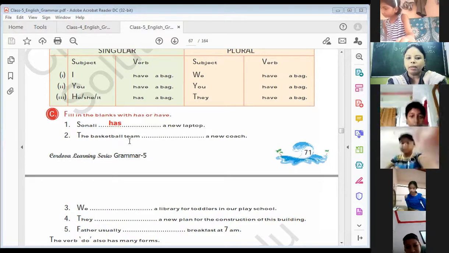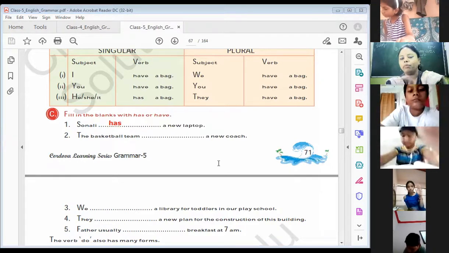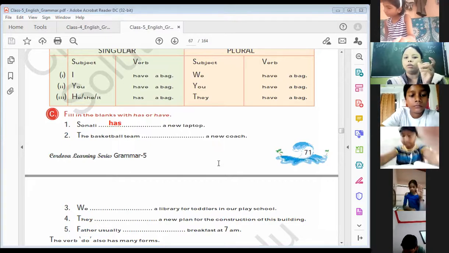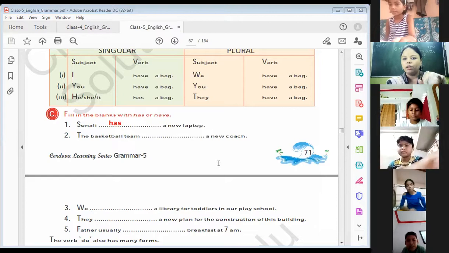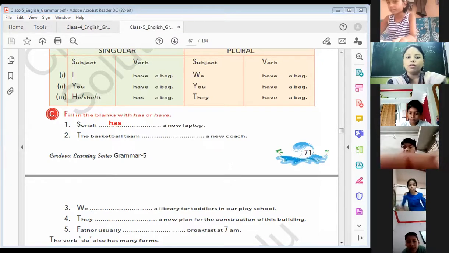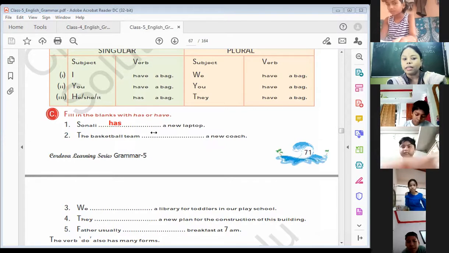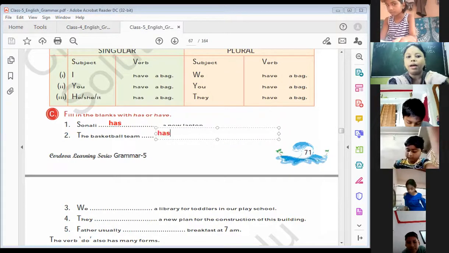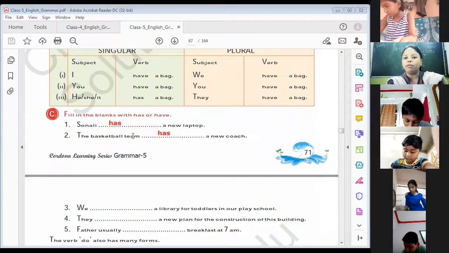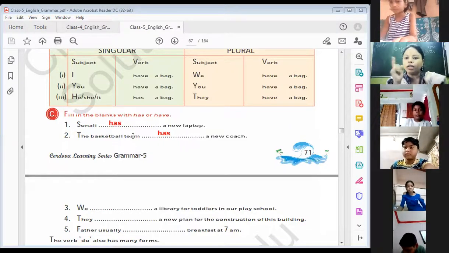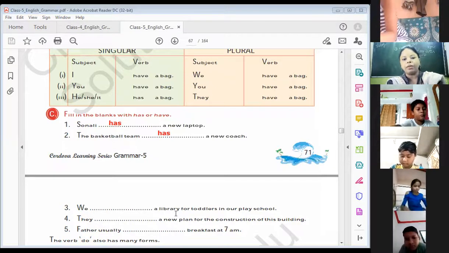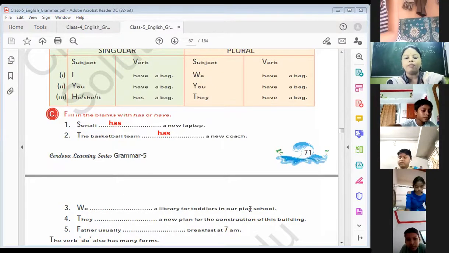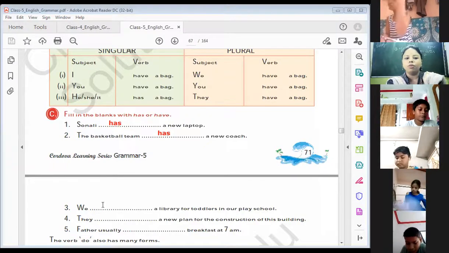The basketball team dash won the match. Here we are talking about a team, and a team is one unit, treated as a single thing. So it is has. Because the basketball team is treated as one unit, singular. Understand?